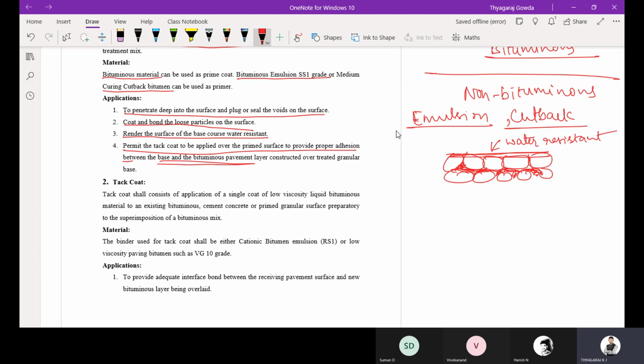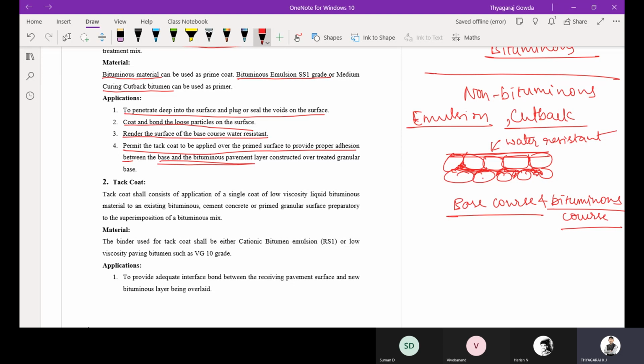Remember, this is very important: to provide proper bonding between the base course and the bituminous course, we are going to apply this prime coat. This is all about prime coat.